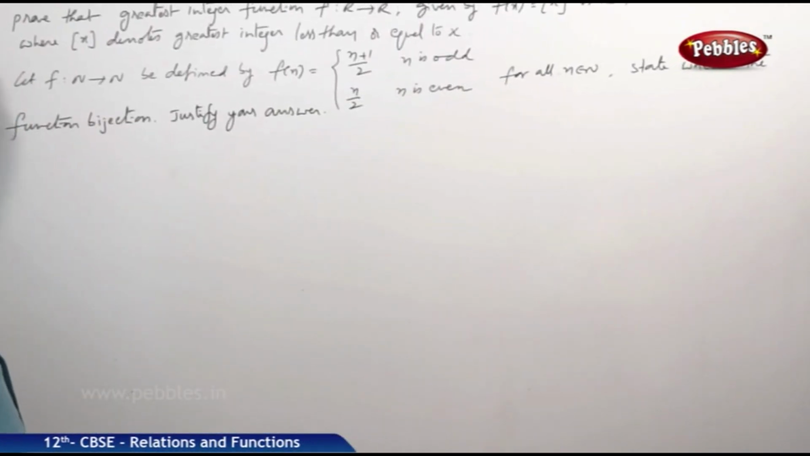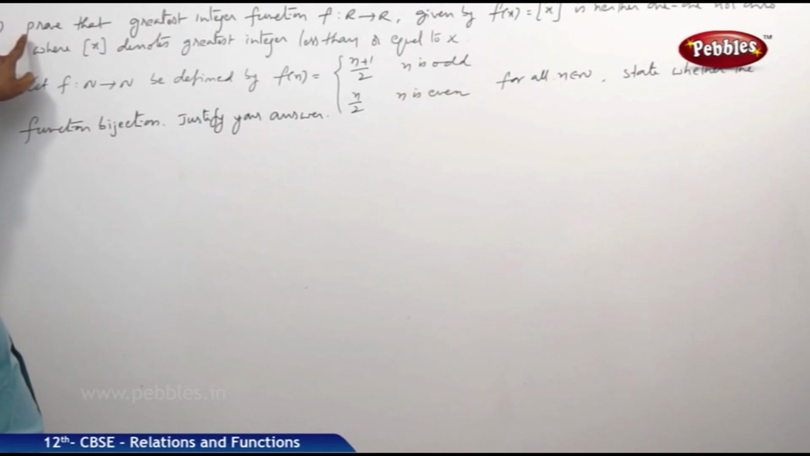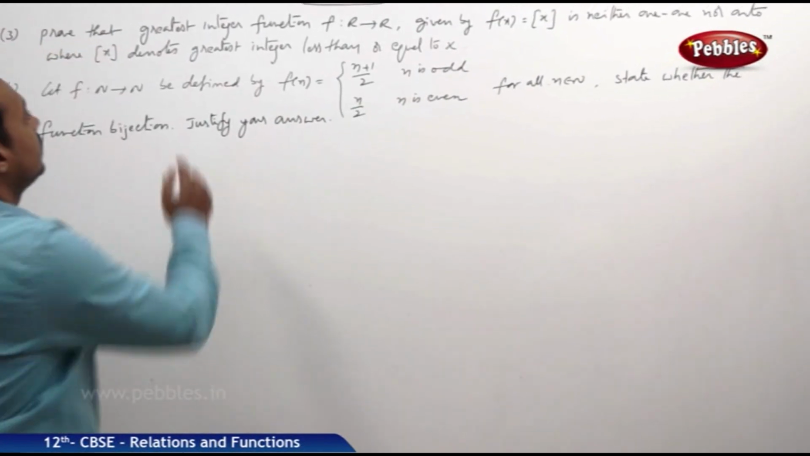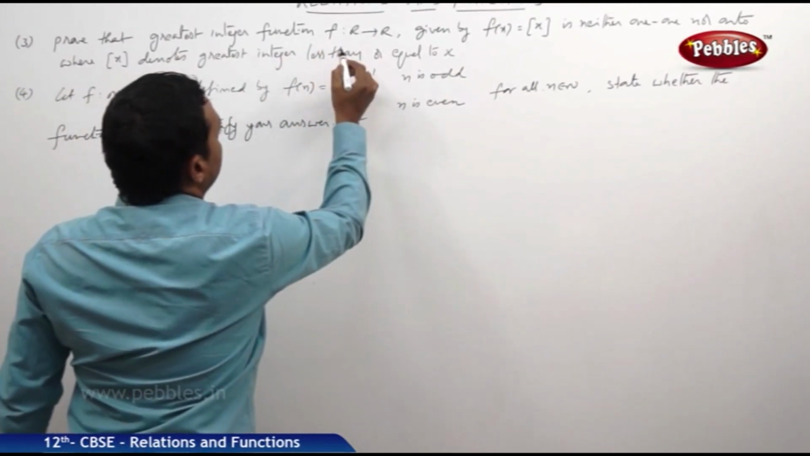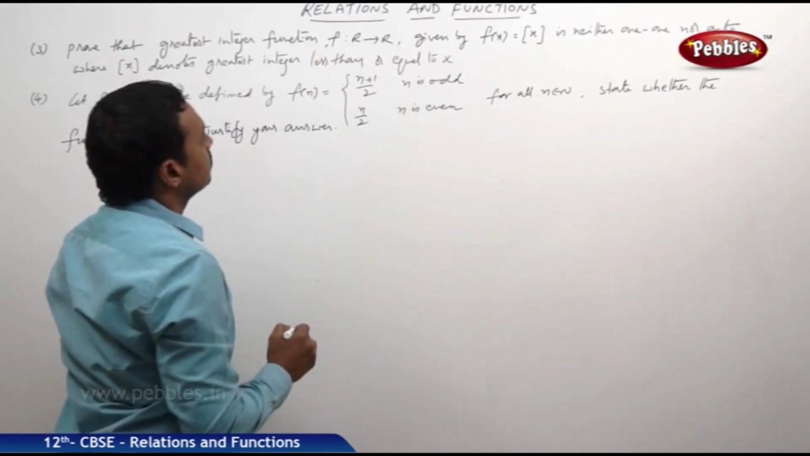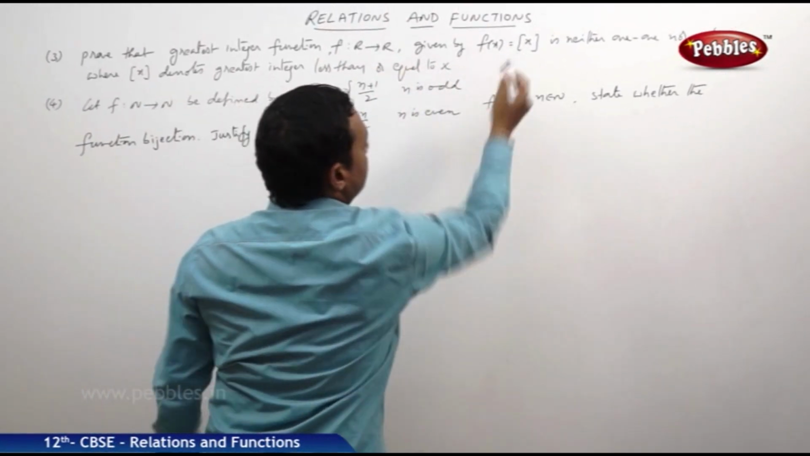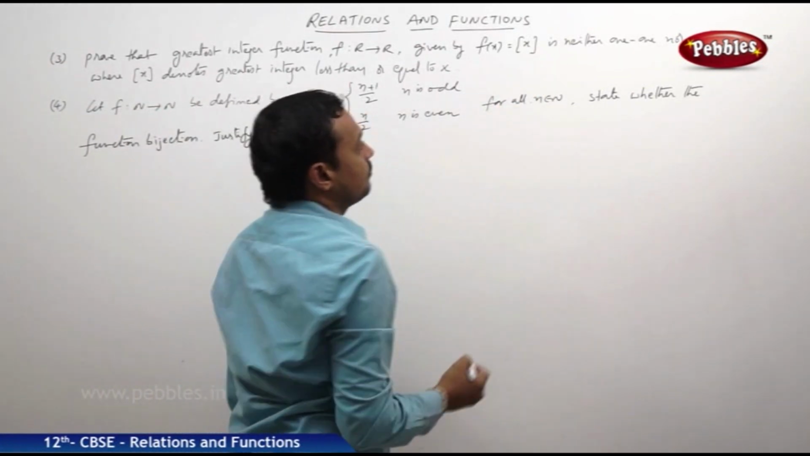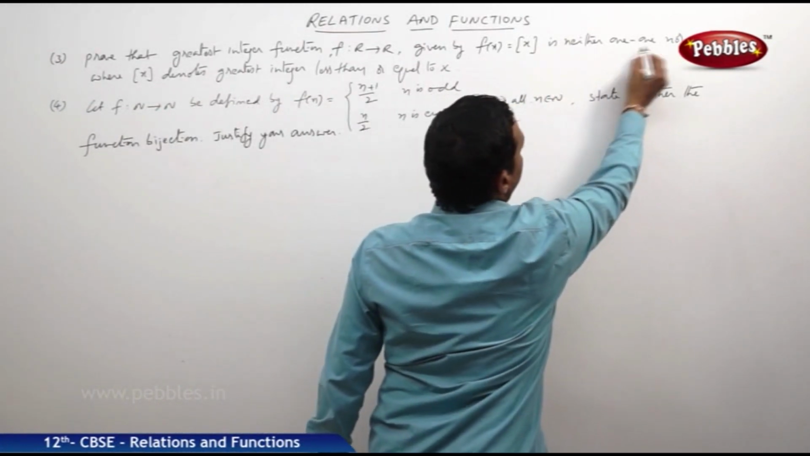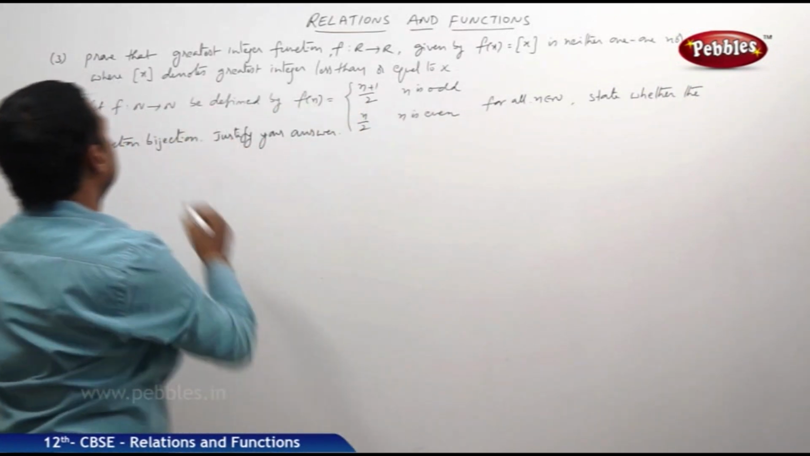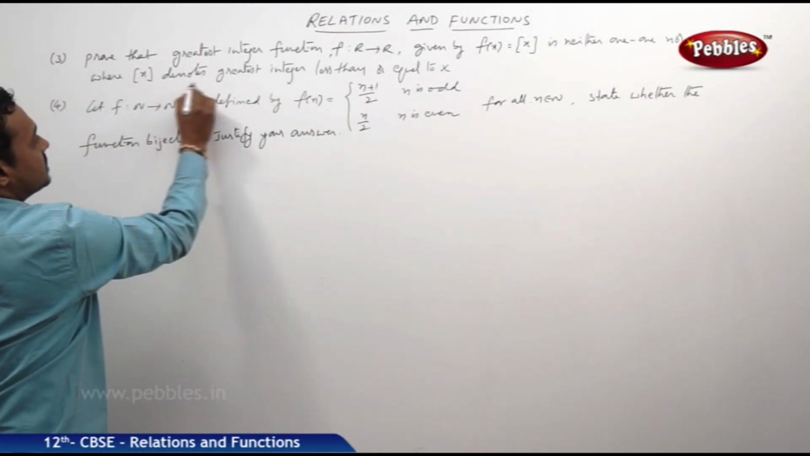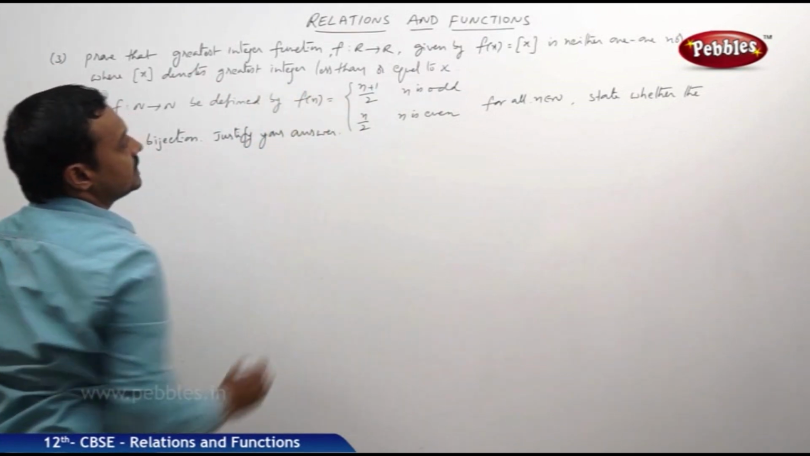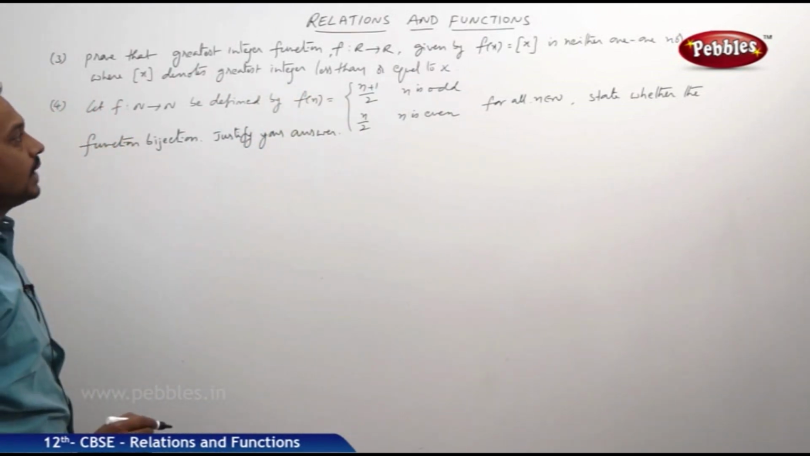Here are two problems. One is, prove that the greatest integer function f maps R to R such that f of x is equal to bracket of x, known as the greatest integer function, is neither one-one nor onto, where the bracket of x denotes the greatest integer less than or equal to x.